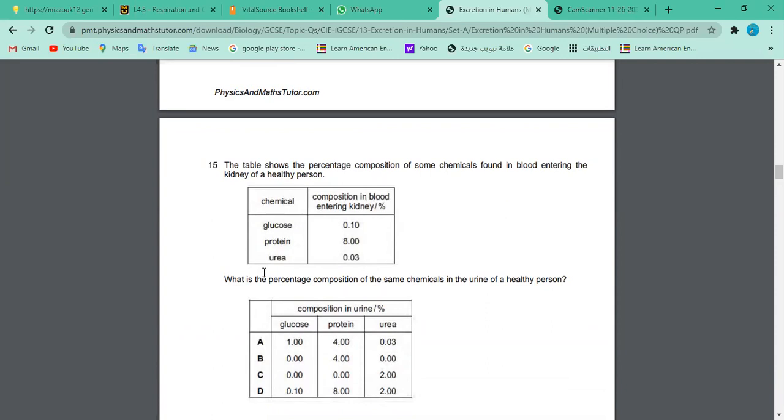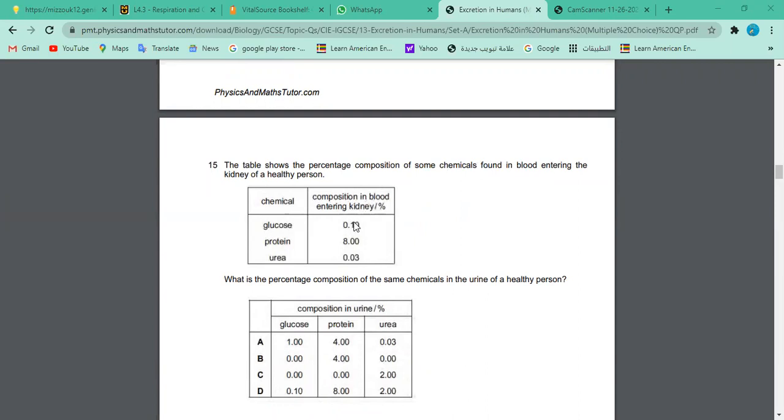So first of all, look at the scenario, what they are showing. The table below is showing the percentage composition of some chemicals that are found in the blood entering the kidney of a healthy person. So keep in mind, healthy person, okay? This is the composition of the blood which is brought to the kidney for filtration, right? The chemicals are glucose, protein, and urea.